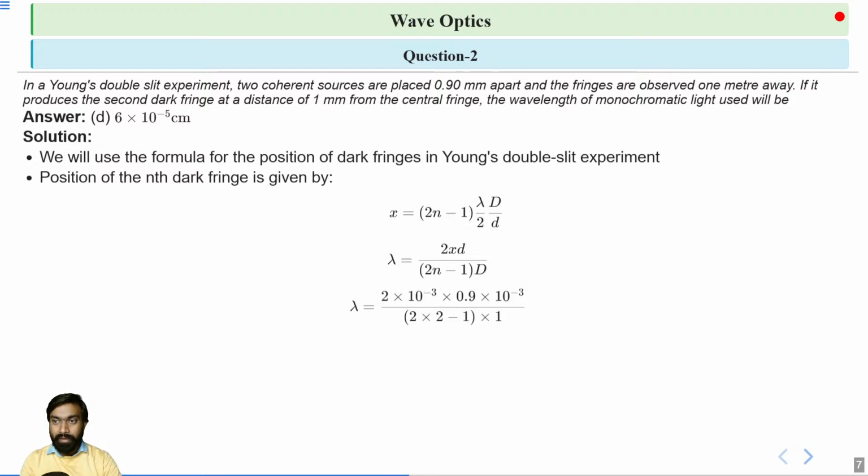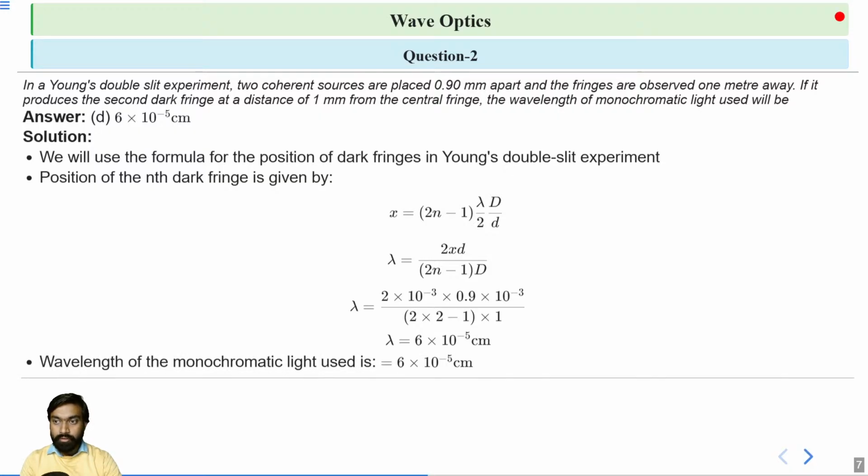So after putting them, we get the equation lambda equal to 2 into 10 to the power minus 3 into 0.9 into 10 to the power minus 3 divided by 2 into 2 minus 1 into 1. So lambda equal to 6 into 10 to the power minus 5 centimeter. So the wavelength of the monochromatic light used is 6 into 10 to the power minus 5 centimeter.